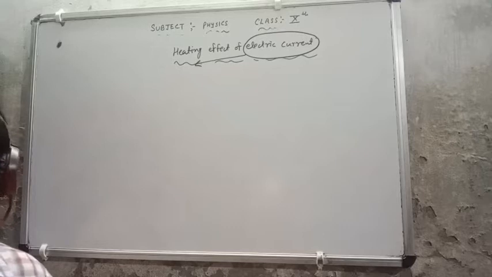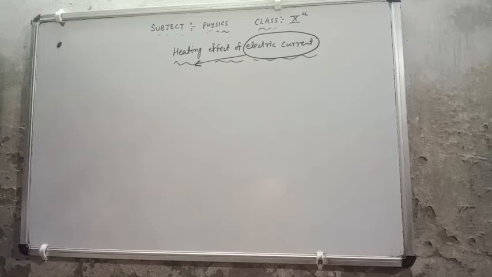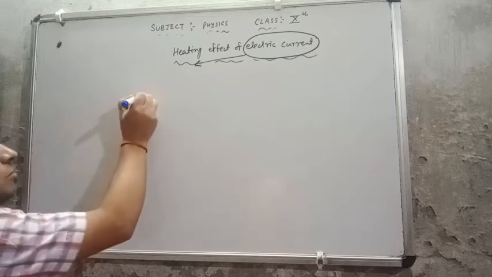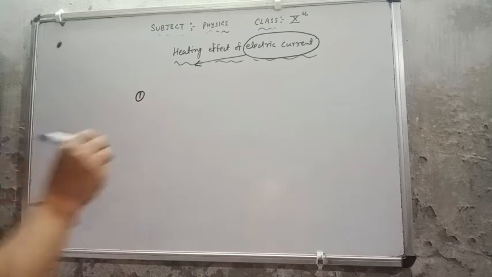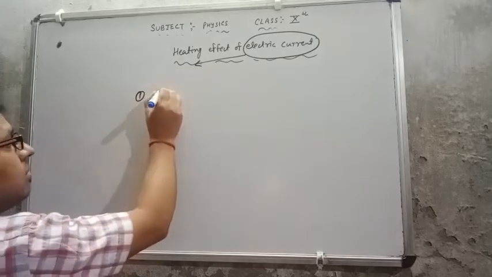Now, what are the factors on which the heating effect of electric current depends? The first factor is the strength of electric current flowing through it.